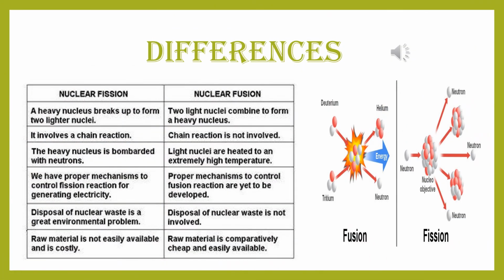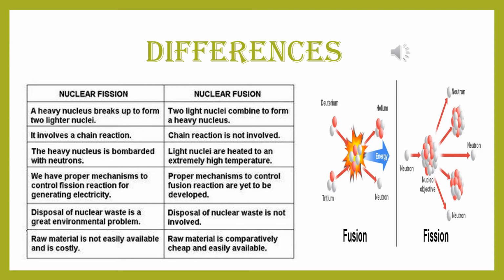What are the differences between nuclear fission and fusion? I have given the differences so it will be easier for you to learn. Diagrammatic differentiation also I have given. So first nuclear fission, second one is nuclear fusion. A heavy nucleus breaks up to form 2 lighter nuclei. 2 light nuclei combine to form a heavy nucleus. Fission involves a chain reaction. Fusion does not involve a chain reaction.